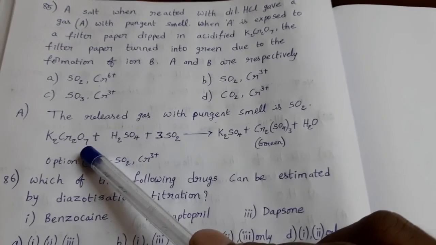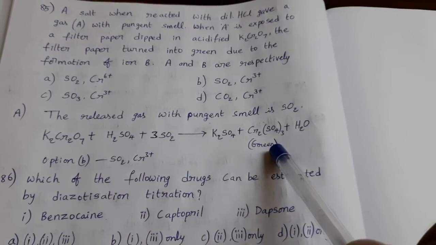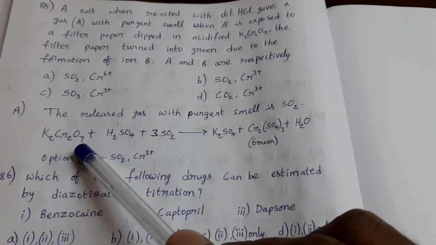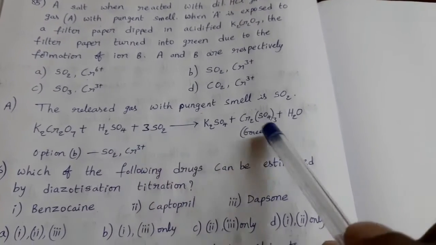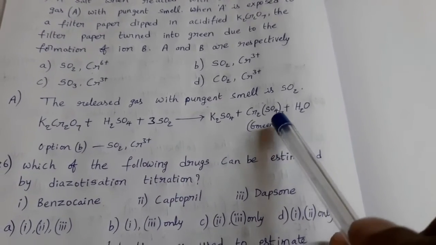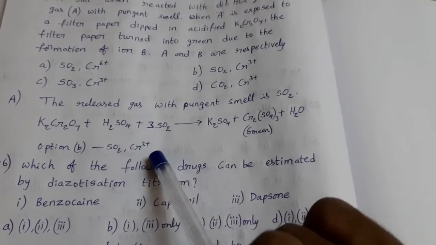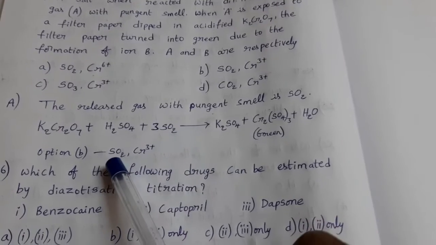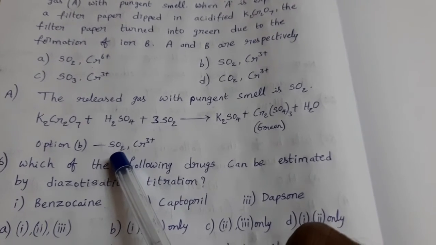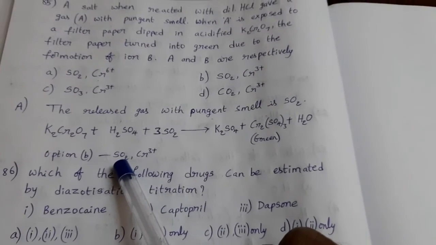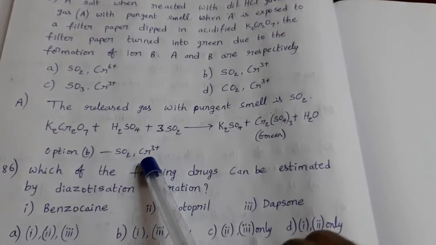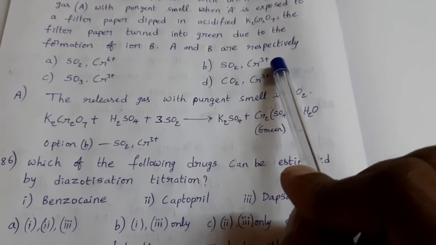K2Cr2O7 has orange color, and when the filter paper is exposed to SO2, we observe green color due to the formation of this salt. In this, the Cr3+ ion is there. Therefore, the gas A is SO2 and the formed ion B is Cr3+. Option B is the answer.